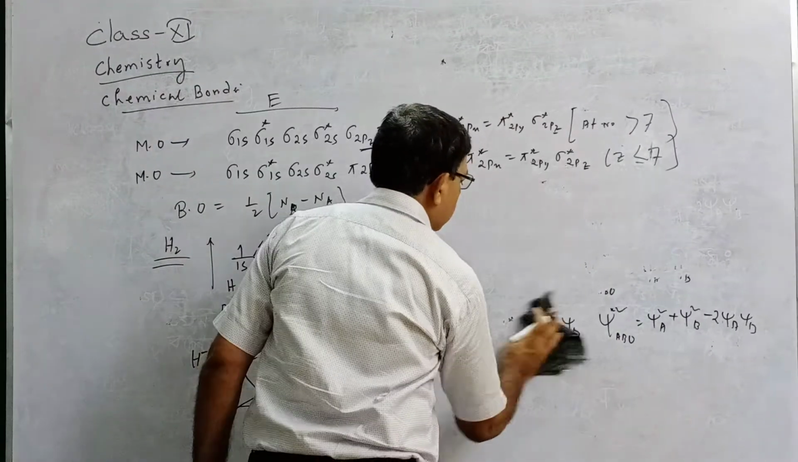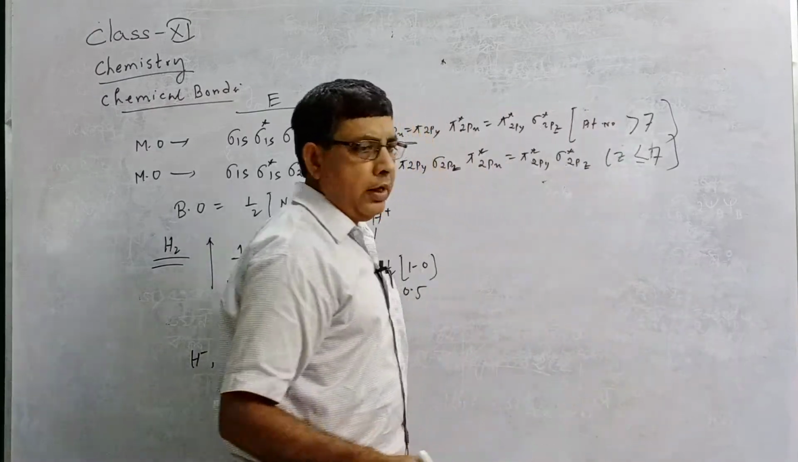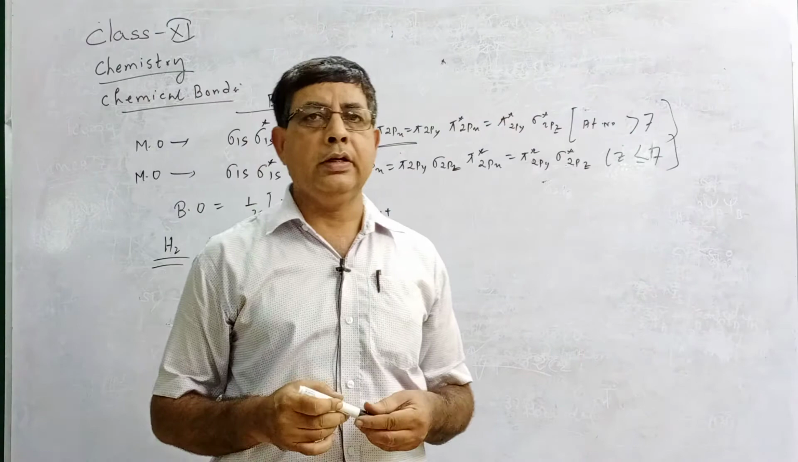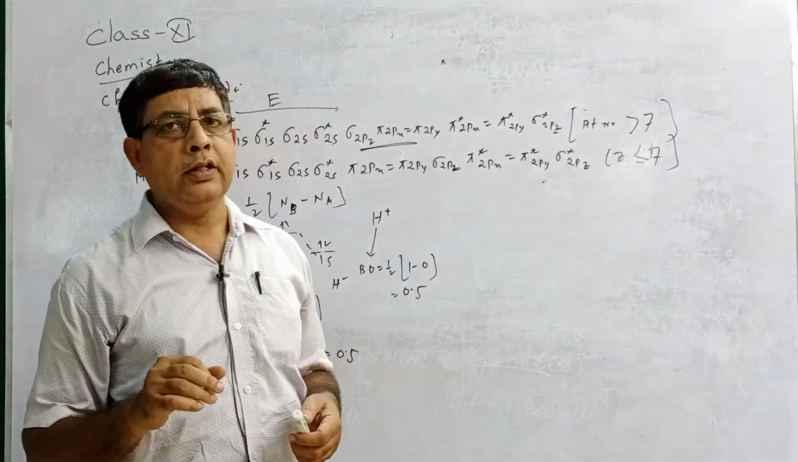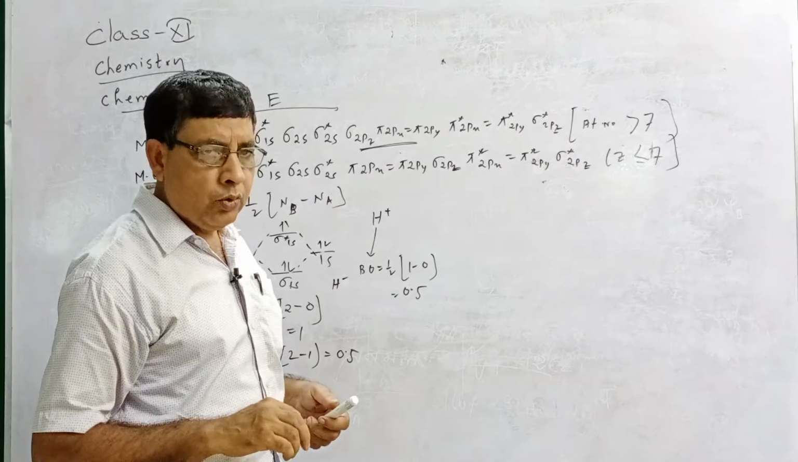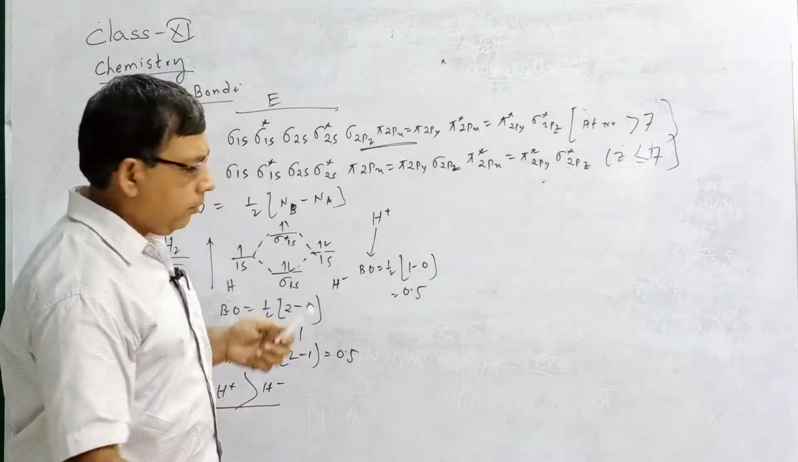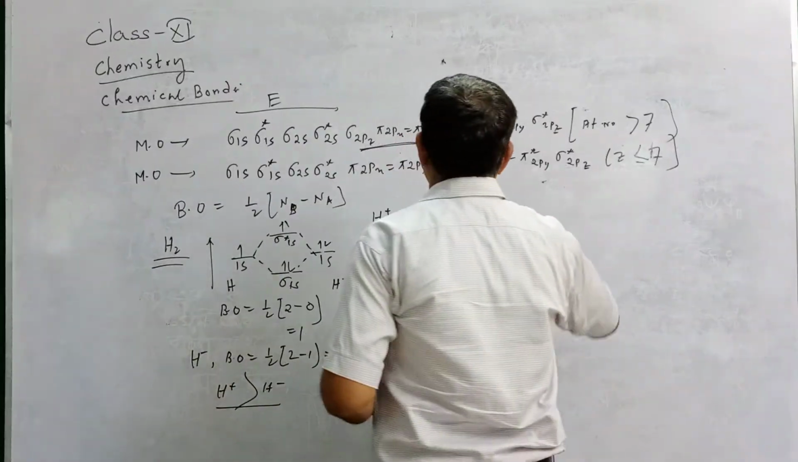Now come to the original problem, that is the oxygen molecule. In valence bond theory, we know that the oxygen molecule is diamagnetic in nature, but actually it is paramagnetic in nature. This paramagnetic behavior of the O2 molecule can be explained on the basis of the molecular orbital diagram of the O2 molecule.